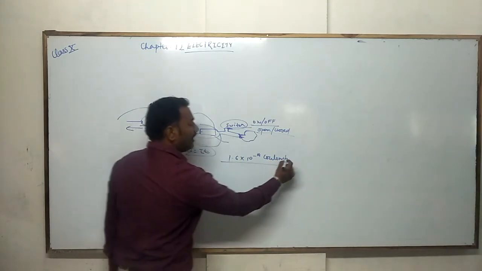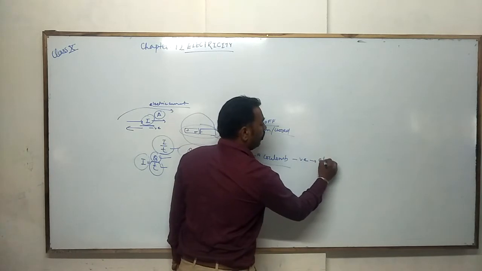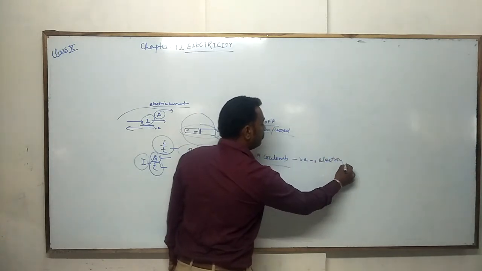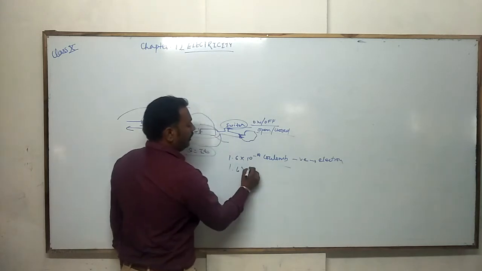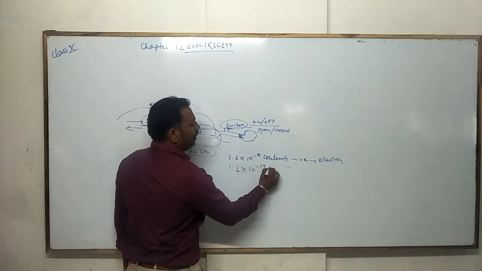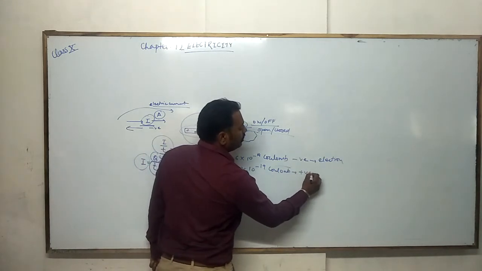One proton also contains a positive charge of the same amount, 1.6 into 10 raised to power minus 19 coulomb.